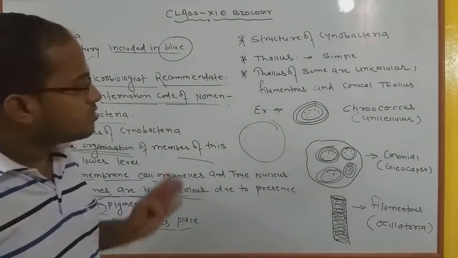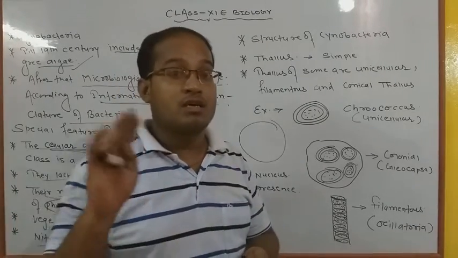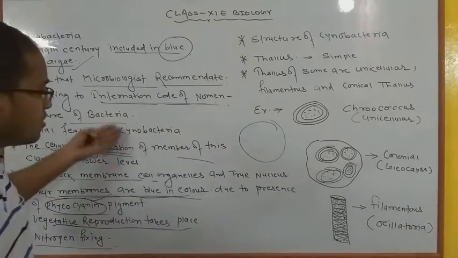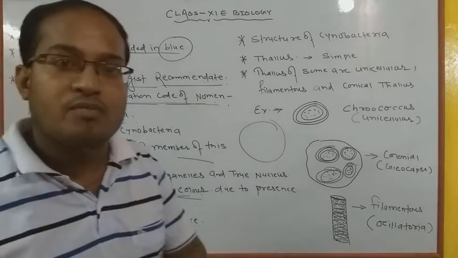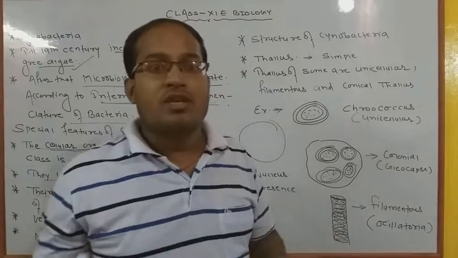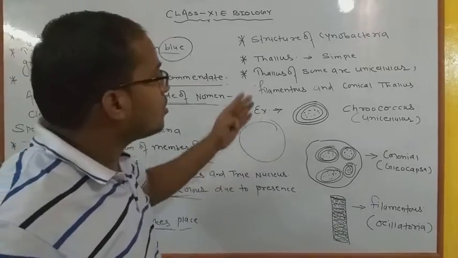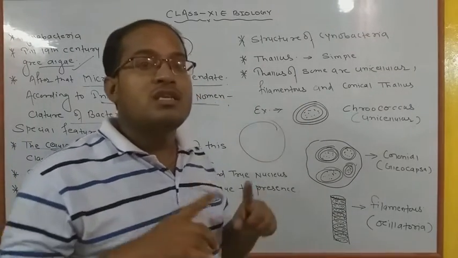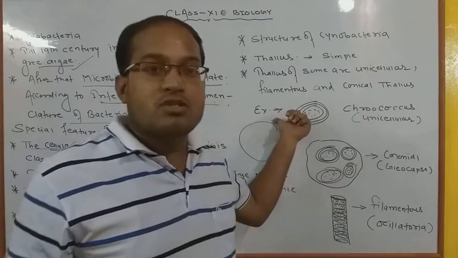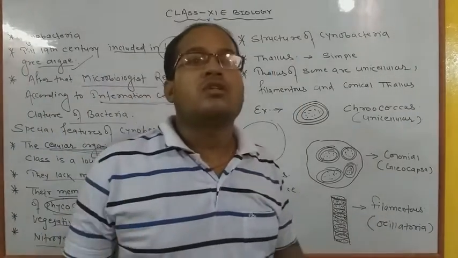Okay, next we have discussed cyanobacteria, their habitat, and where they are found. They are found in most places. We have also discussed the general characters of cyanobacteria, their cellular organization, how they look, and how the membranes are found. Now we have to discuss today the exact model of cyanobacteria, the original shape. We know that we have discussed so many types of bacteria, and in cyanobacteria too there are several types of small cyanobacteria.